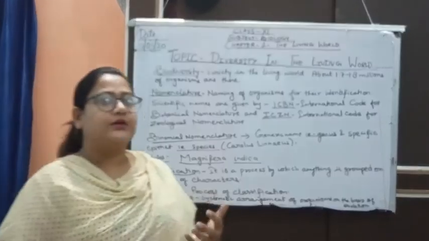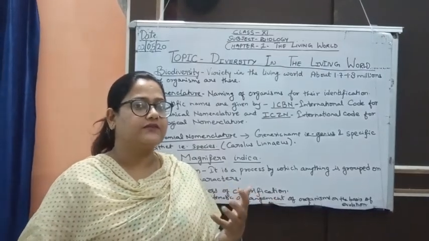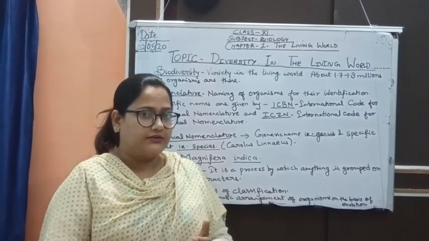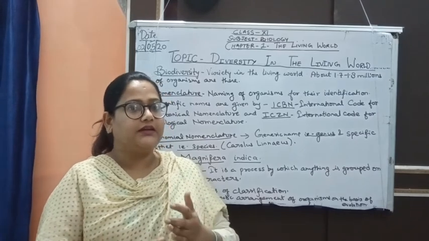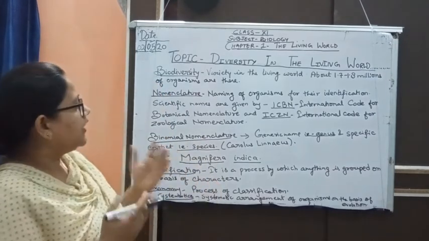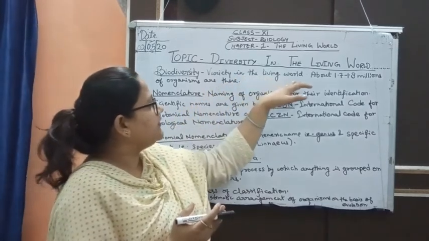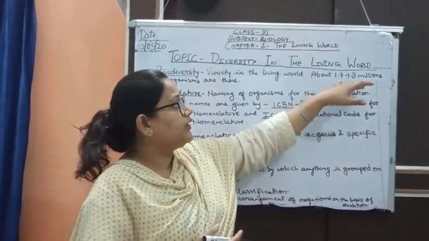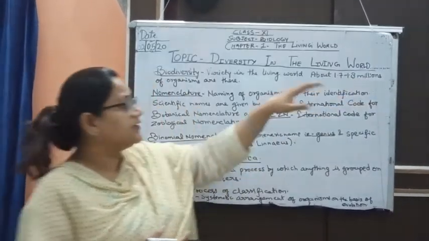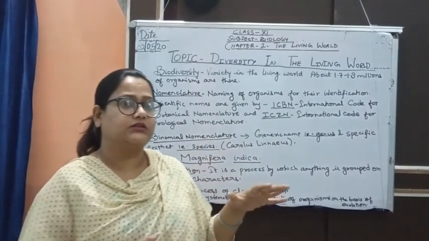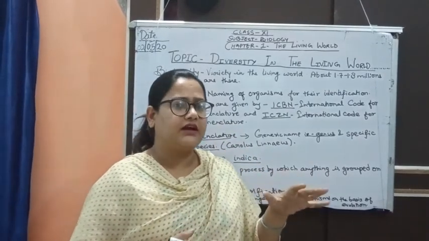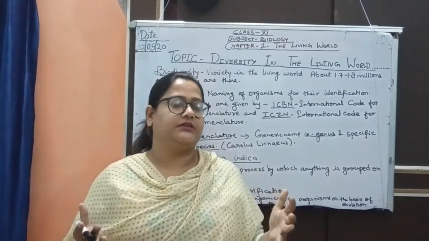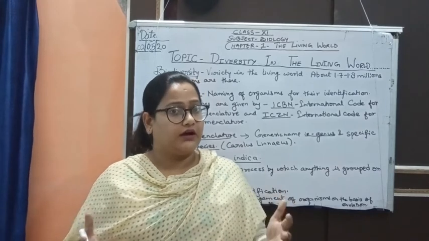What is biodiversity? The word diversity means variety. When the word bio is added to it, it means the variety in living beings. How can we say that? The variety in the living world is known as biodiversity. And there are about 1.7 to 1.8 million organisms on the earth, which are of different sizes, different shapes, different characteristics. So there is a large variety of living world on our earth.